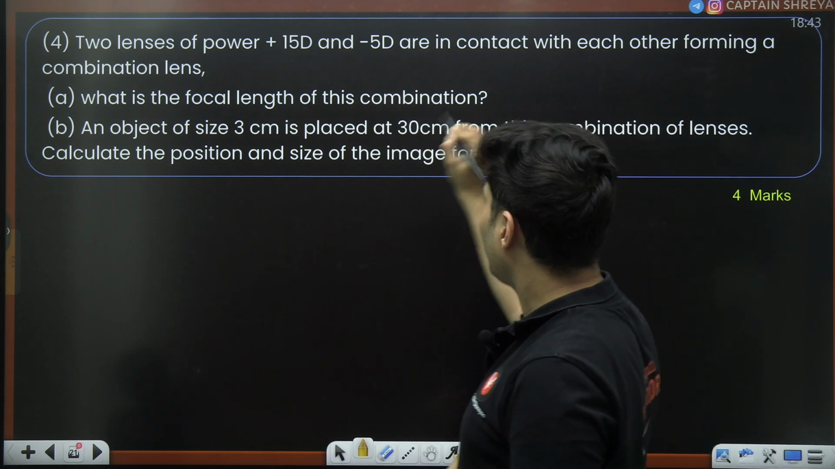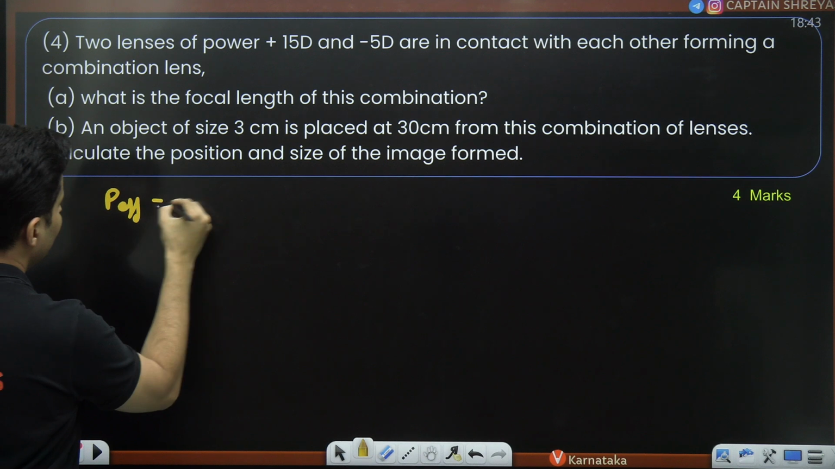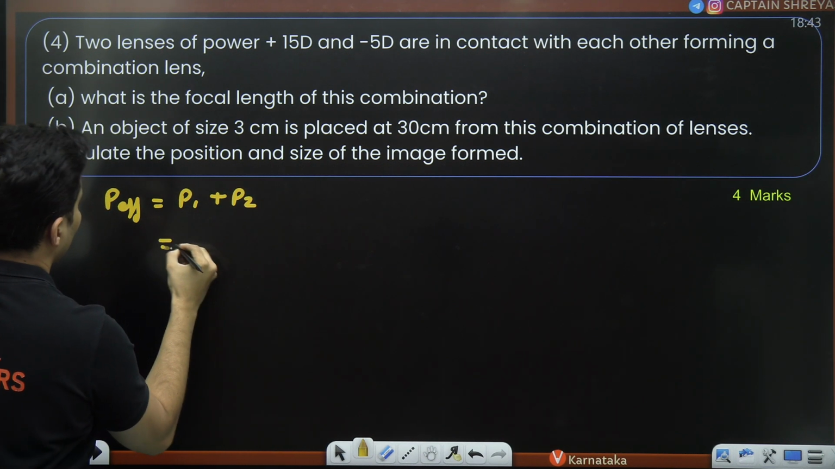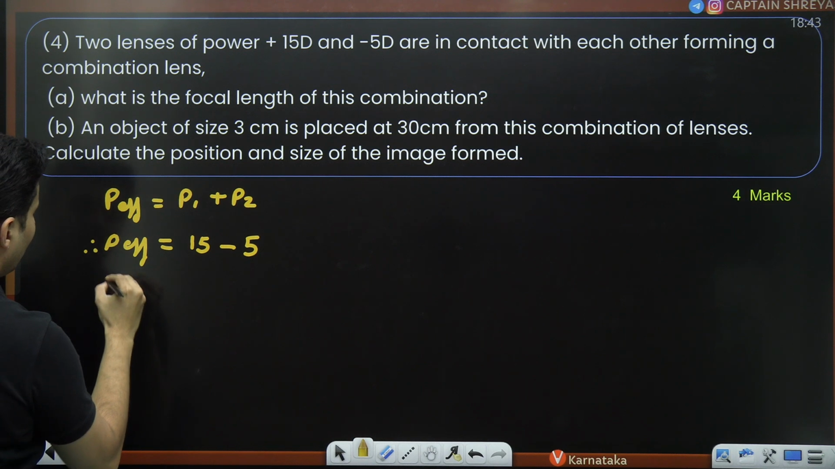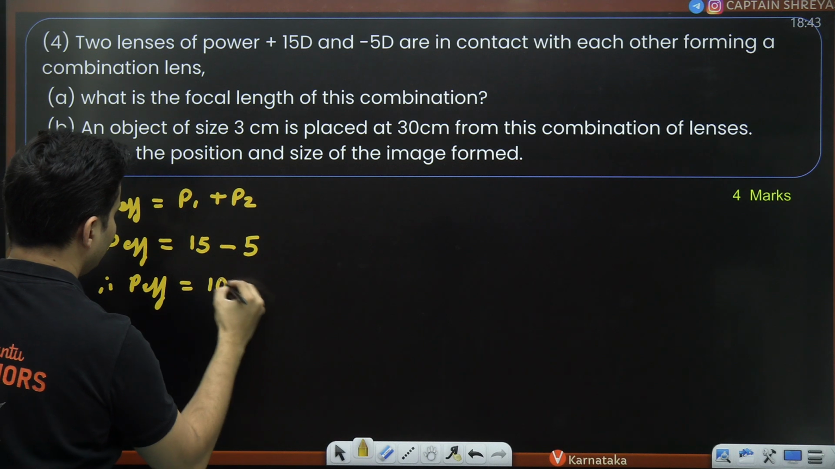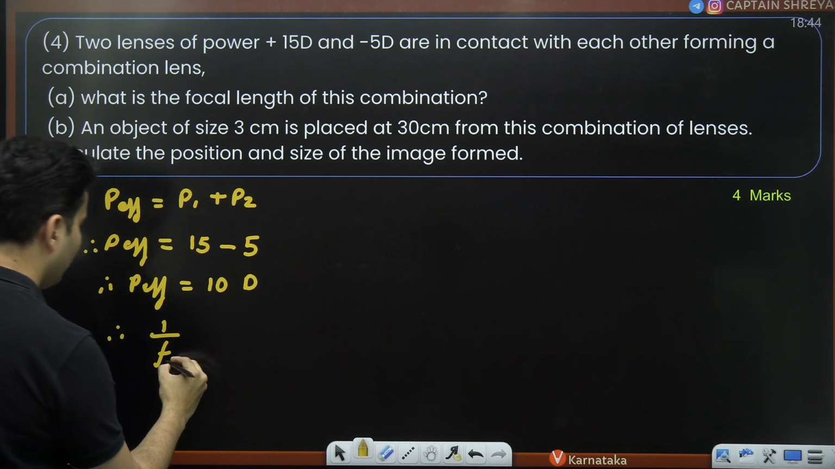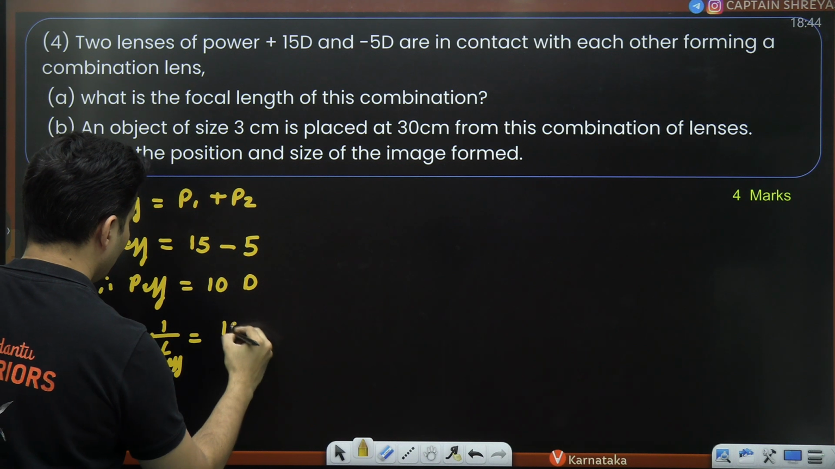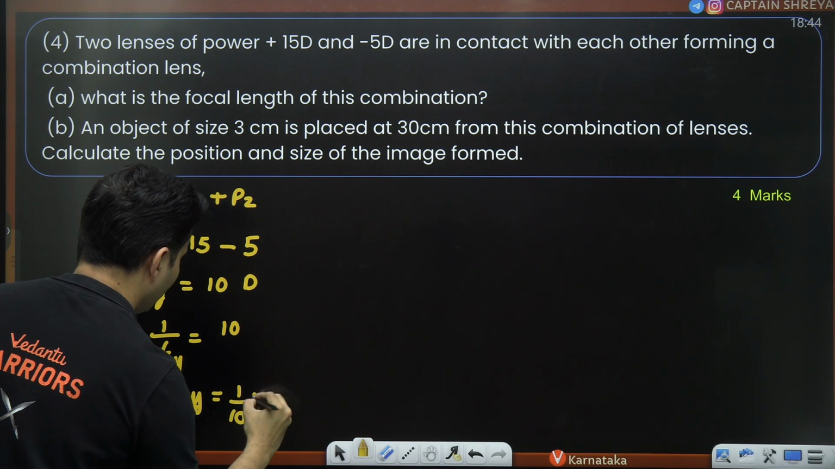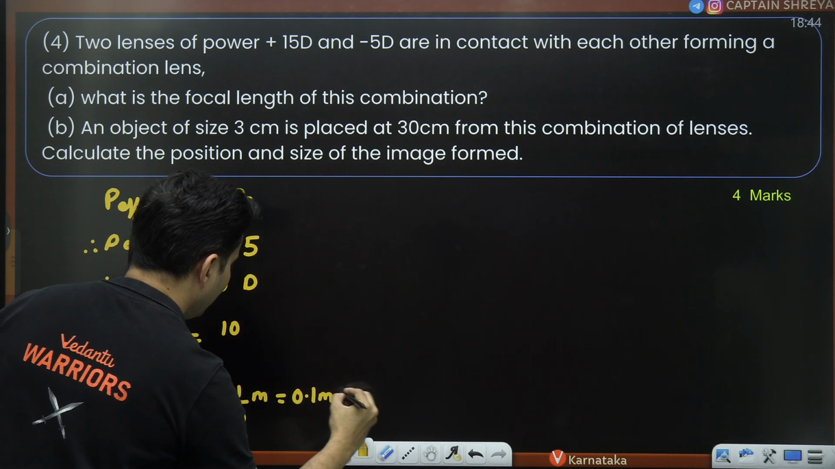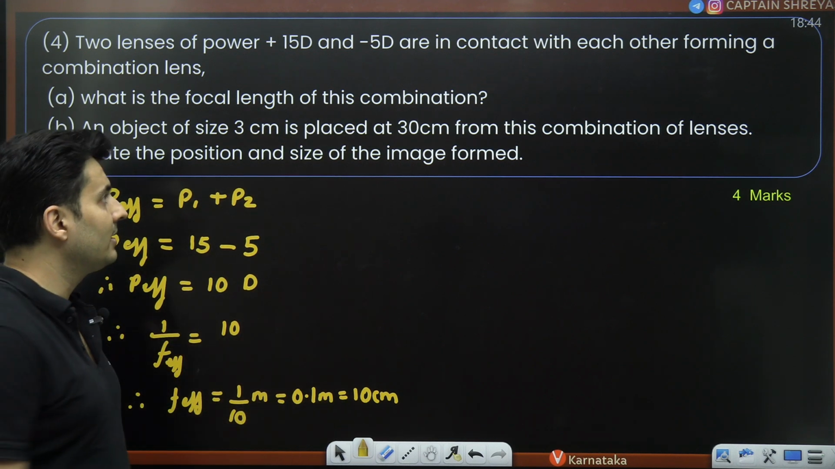Two lenses of some power are given and they are placed in a combination. Whenever the lenses are in combination, the effective power is just the sum of the powers. So P1 is 15, P2 is 5 with negative sign. So therefore the effective power will be just 10 diopters. But power is 1 by f. This is effective power, focal length. So therefore the effective focal length will be 1 by 10th of a meter, which is 0.1 meter, which is 10 centimeters. So what is the focal length of this combination? The answer is 10 centimeters.